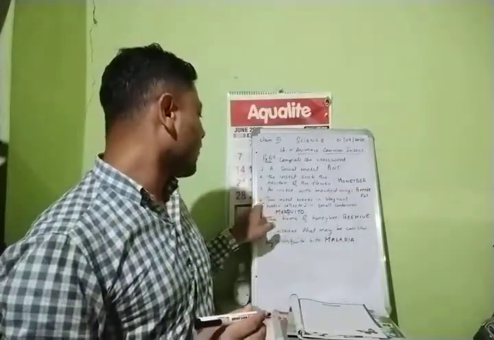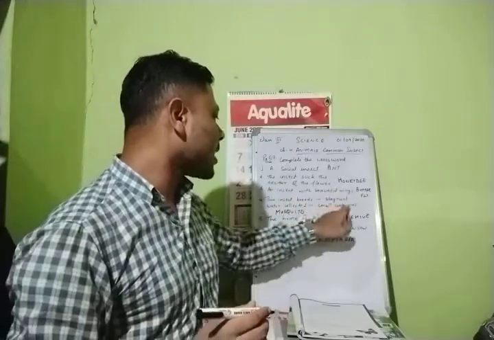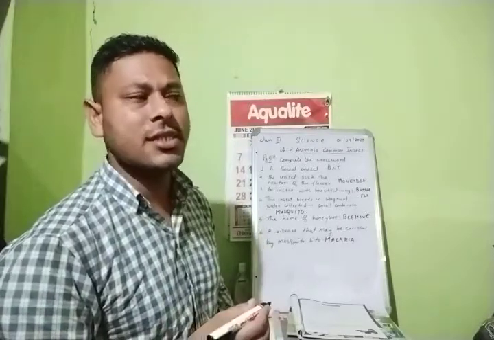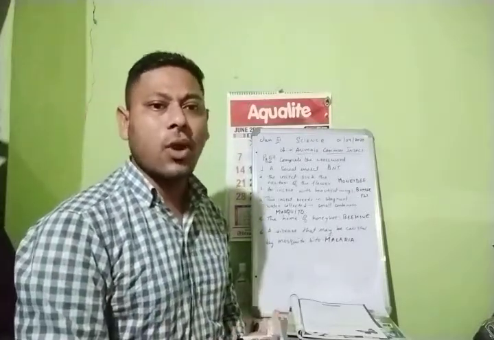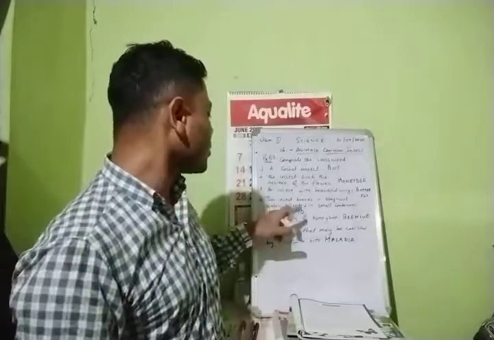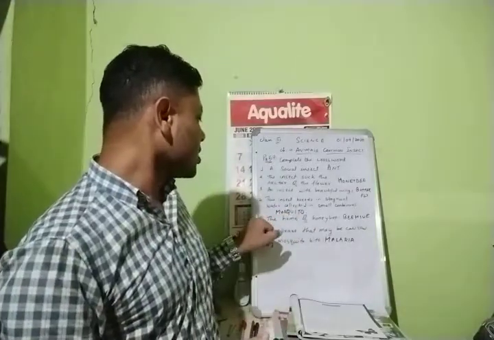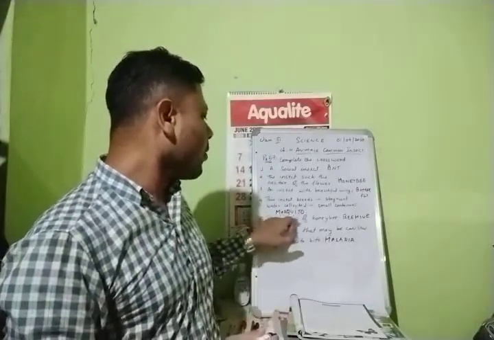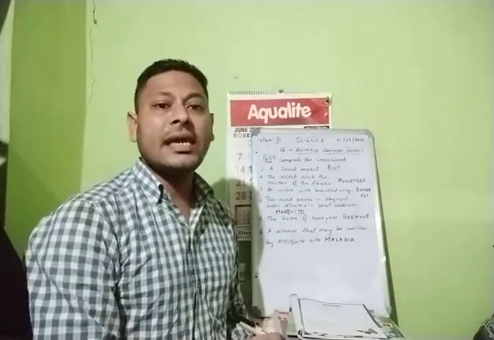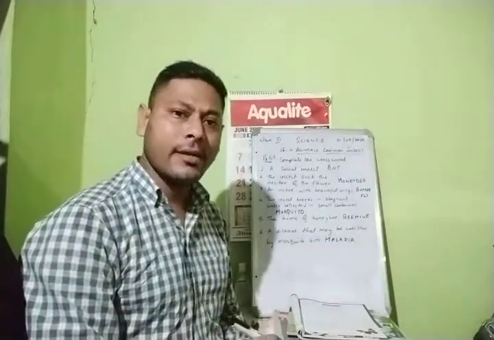Next, question number 4. This insect breeds in the stagnant water collected in small containers. What is it? It is a mosquito. Yes or no? We usually see these mosquitoes on stagnant waters where they are seen breeding their babies. So what is it? Mosquito. M-O-S-Q-U-I-T-O. Mosquito. Next, question number 5. The home of honeybee. We know that the home of honeybee is what? Bee hive. B-E-E, B-H-I-V-E, hive. Bee hive. Right?